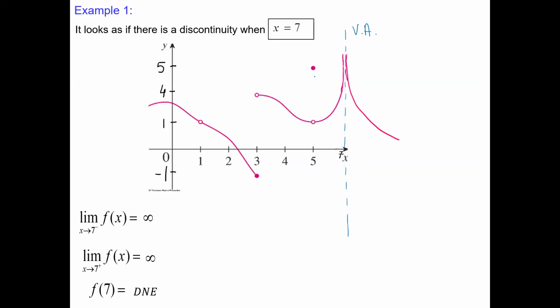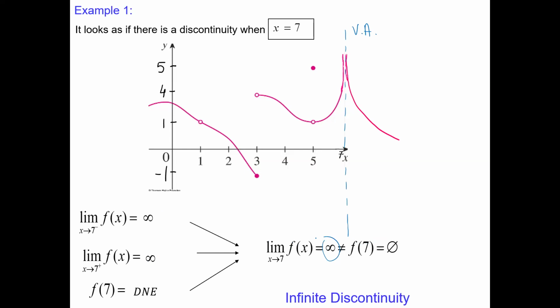And the value does not exist. We do not have a solid dot at the vertical line 7. Now the limit is infinity, but we also know this is a non-existent limit, and the value does not exist. That means this type of discontinuity may be the easiest one to identify, because as soon as a one-sided limit is infinity, positive or negative, we call it infinite discontinuity.